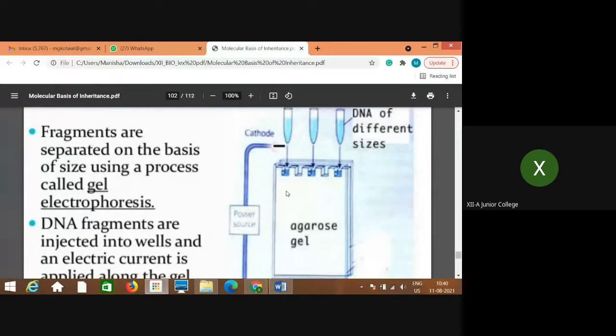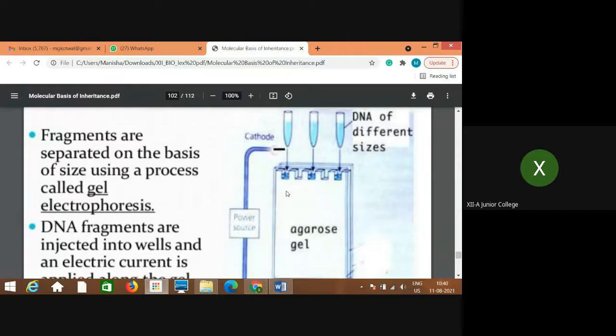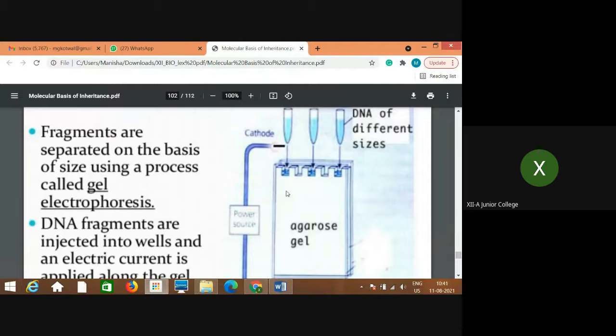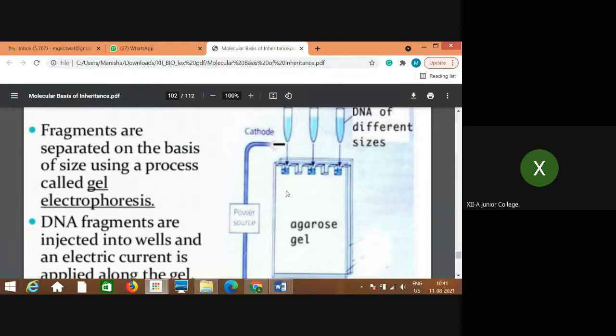These fragments are separated on the basis of size using a process called gel electrophoresis. This is a very simple and very commonly used technique.